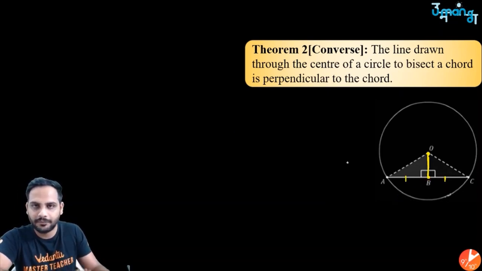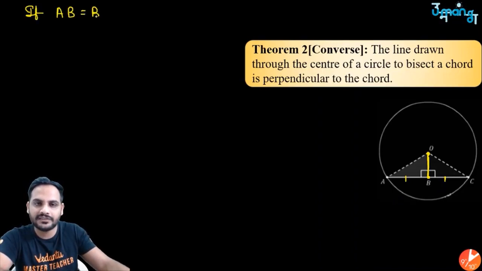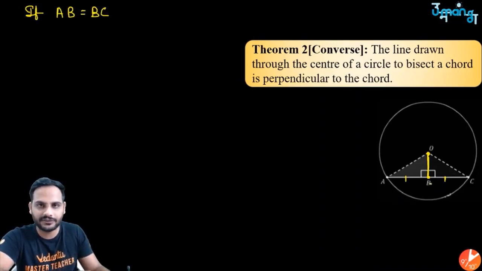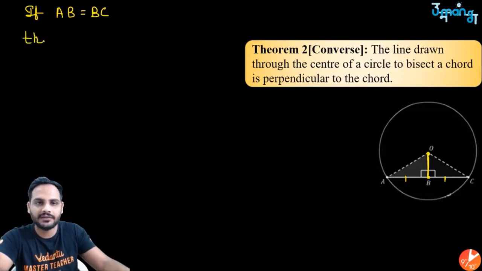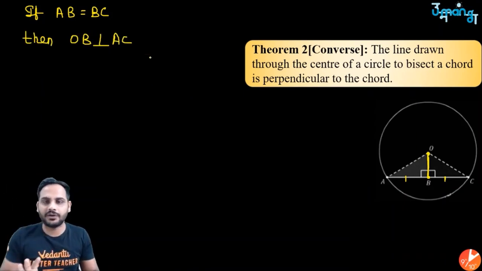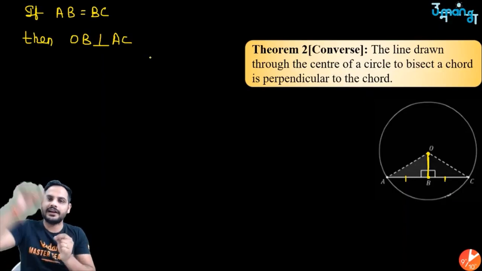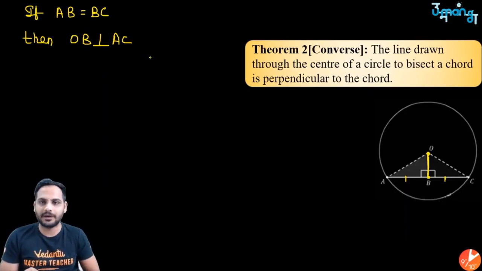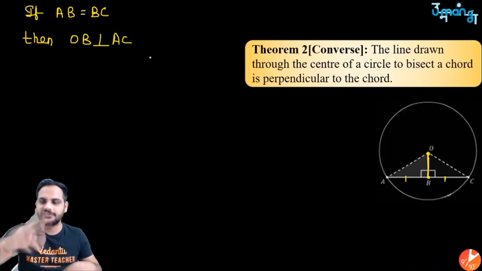B is the midpoint. So if AB is equal to BC, if we know that B is the midpoint of this chord, and I join this midpoint with the center, then we can say that OB will be perpendicular to AC. So either draw the perpendicular on the chord, it will intersect at the midpoint of the chord, or join the center with the midpoint of the chord, it will be perpendicular to it. Got it? So it is just the opposite of it.